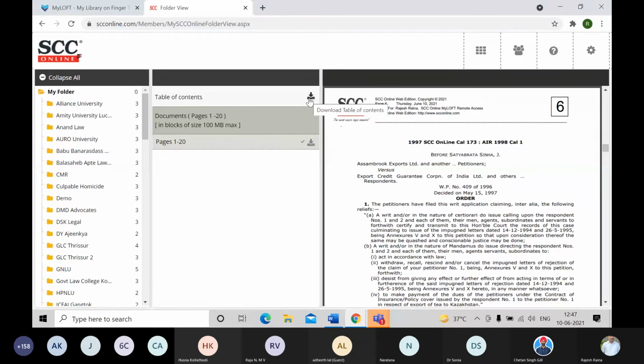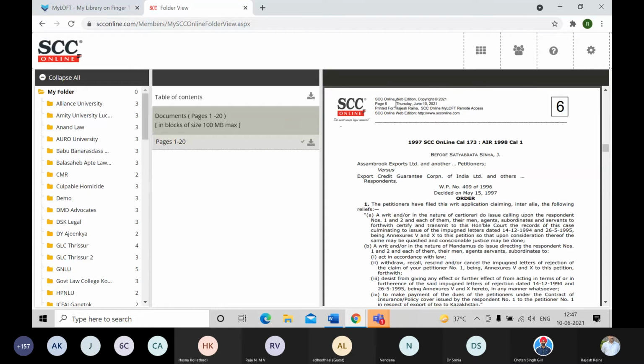From here, you now click on these 2 download arrows for the respective segments of table of contents and documents. This will get downloaded into your downloads folder. From there, you will take a print and just present it in your maybe moot court or later on in your profession also. So that is the case compilation part.